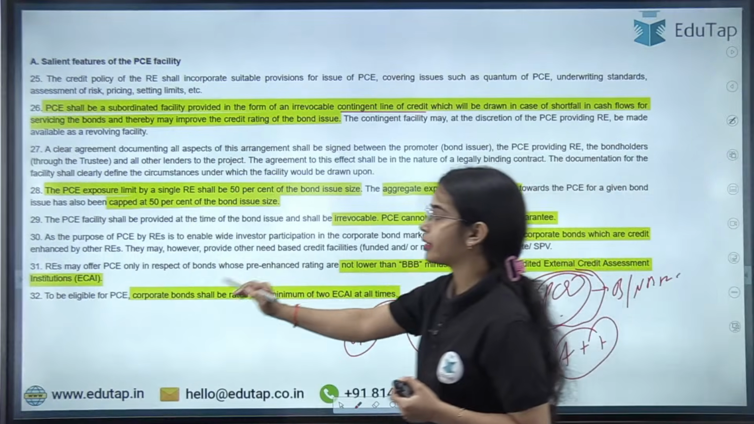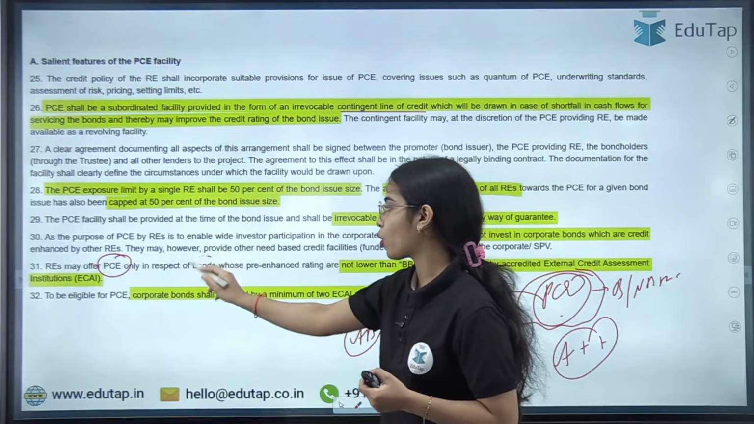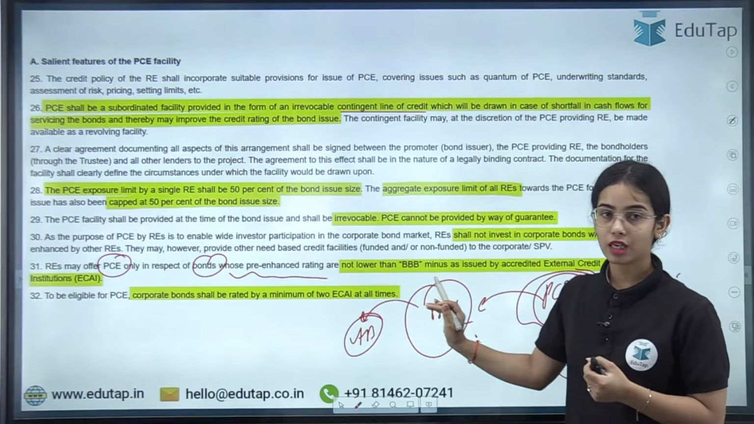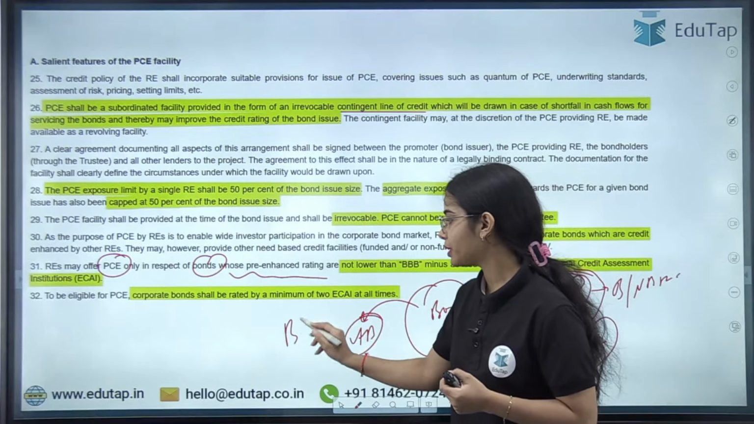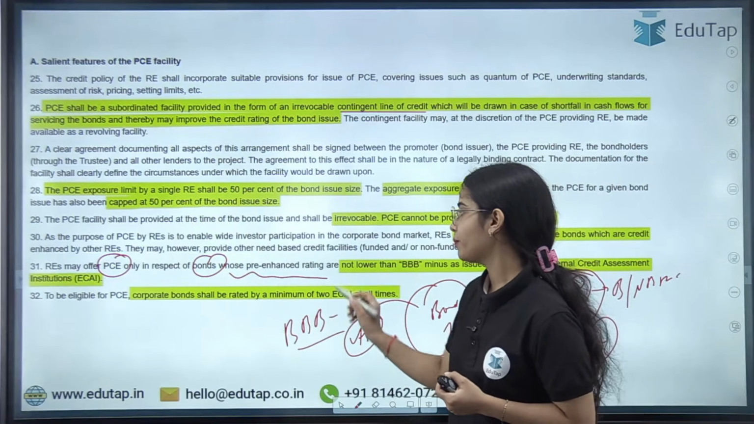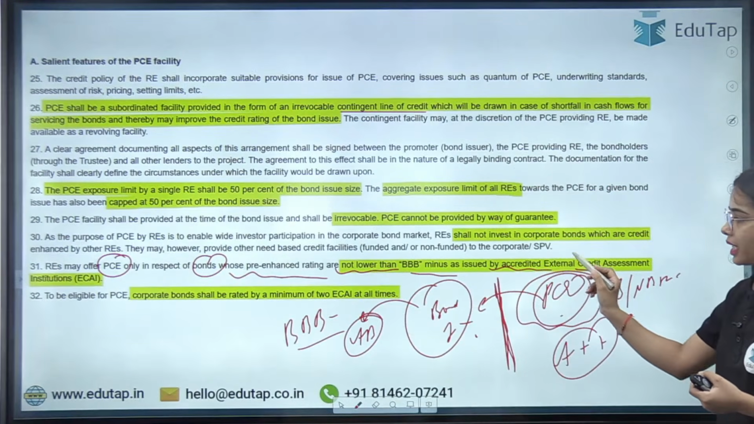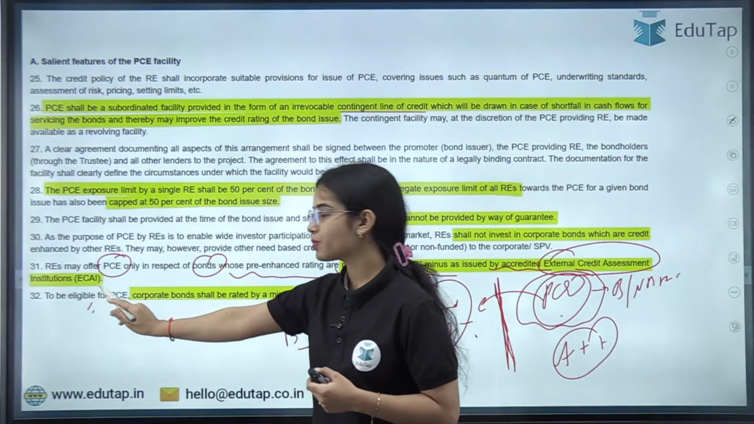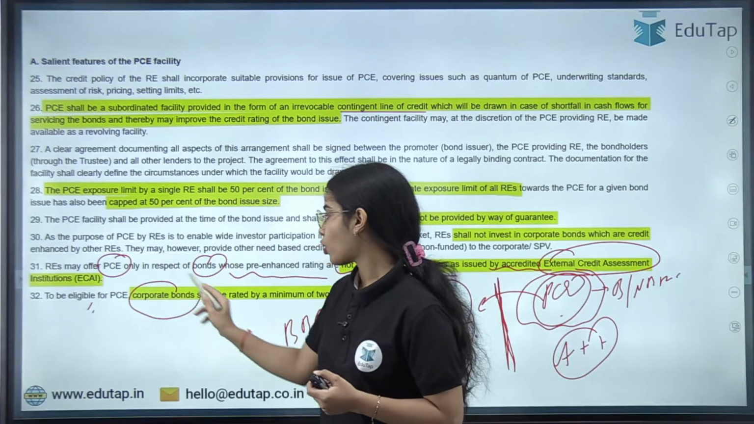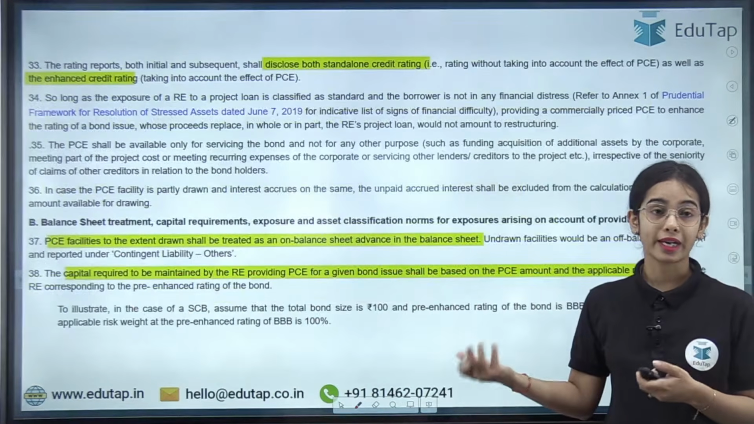So basically, a regulated entity can offer the partial credit enhancement only for bonds whose pre-enhanced rating, before getting the PC, is above BBB minus. Okay, not lower than BBB minus, as issued by accredited external credit enhancement institutions. To be eligible for PC, corporate bonds shall be rated by a minimum of 2 ECAI at all times.